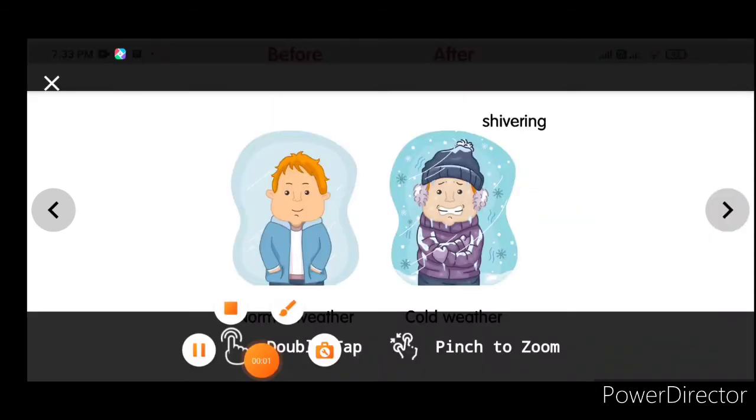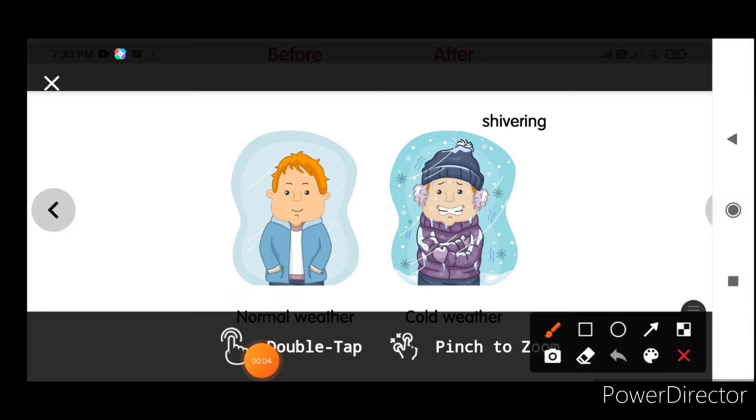Now try to find out what the stimulus is in the first picture and the response he has given in the second picture. You see, children, in the first picture he is not feeling any cold, but in the second picture due to cold he is shivering. He wore a monkey cap, he wore a sweater, and he is shivering. So shivering is the response.